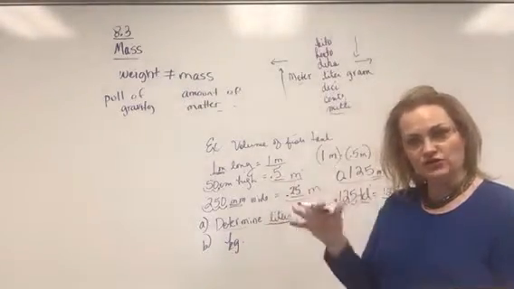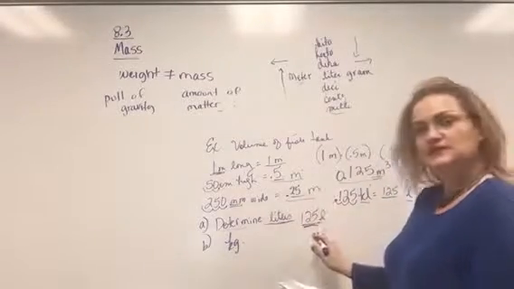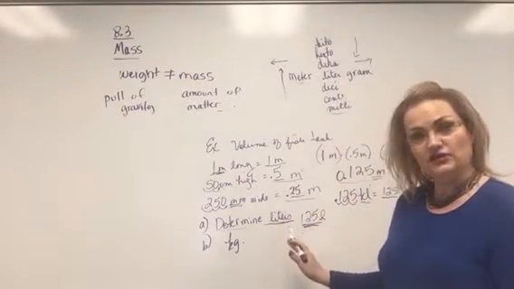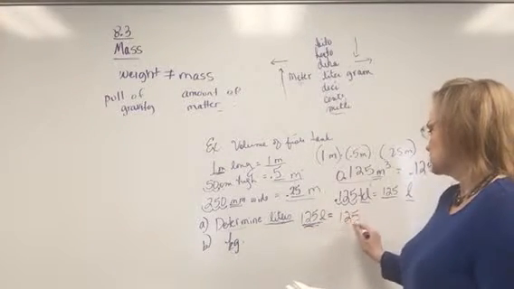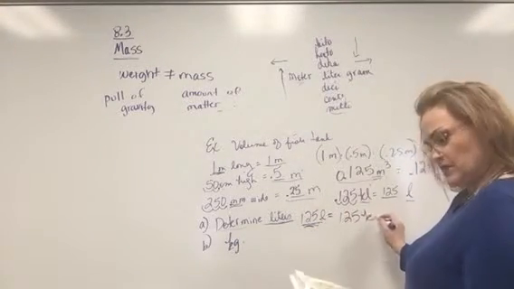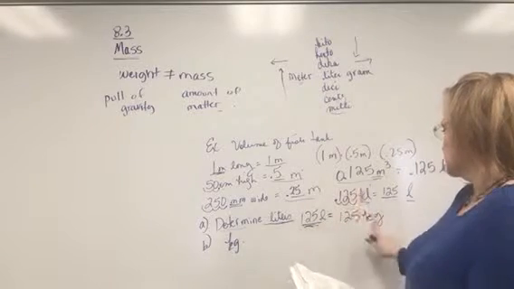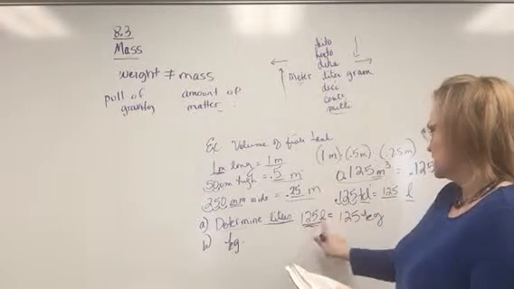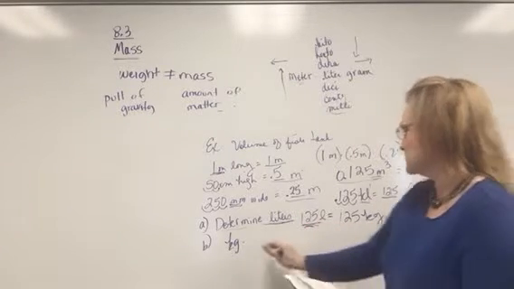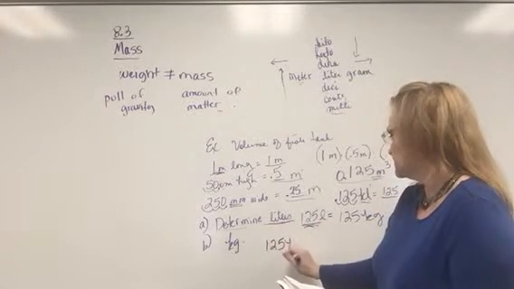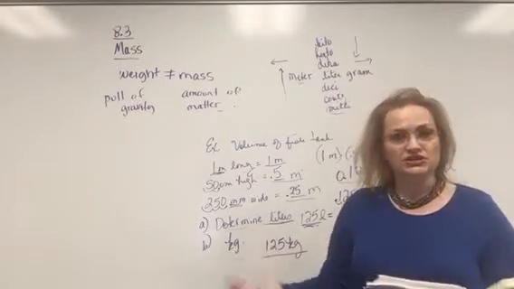They're a direct conversion: every liter weighs a kilogram. So 125 liters, it's an exact conversion because they're straight across from each other. Every liter weighs a kilogram, so exactly the same. So that's our answer here, 125 kilograms. That's how much that would weigh.